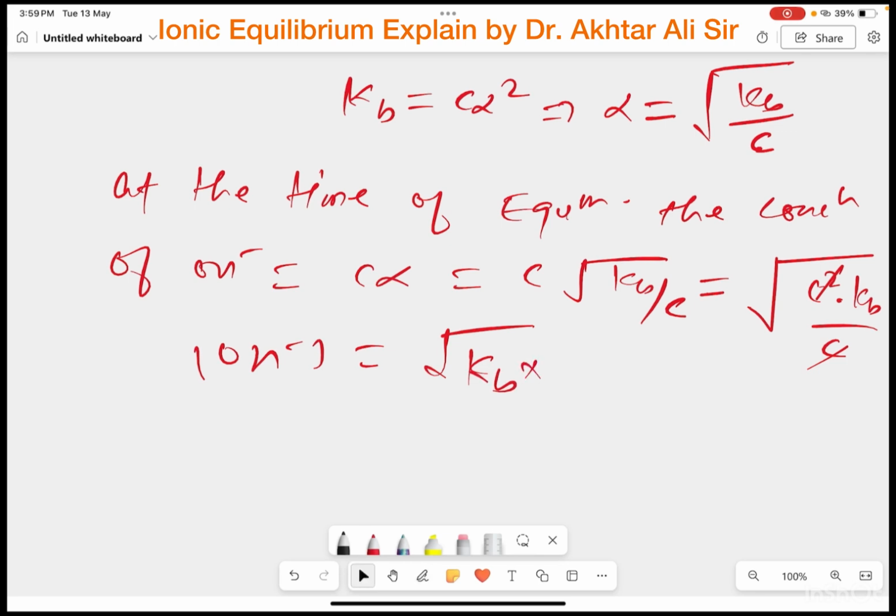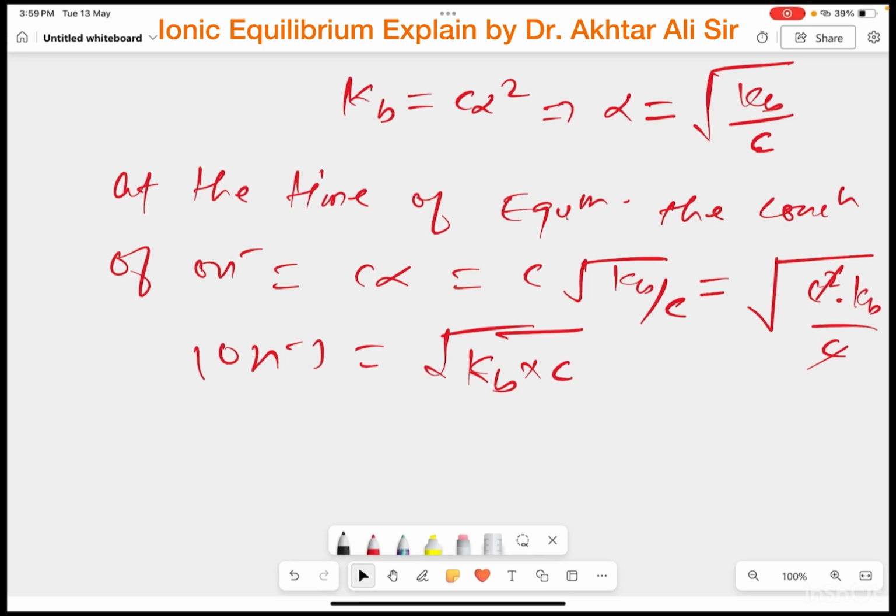Under root KbC. It is simply KbC. Kb is the ionization constant of base, and C is the concentration, and it must be equal to the concentration of hydroxide ion at the time of equilibrium.